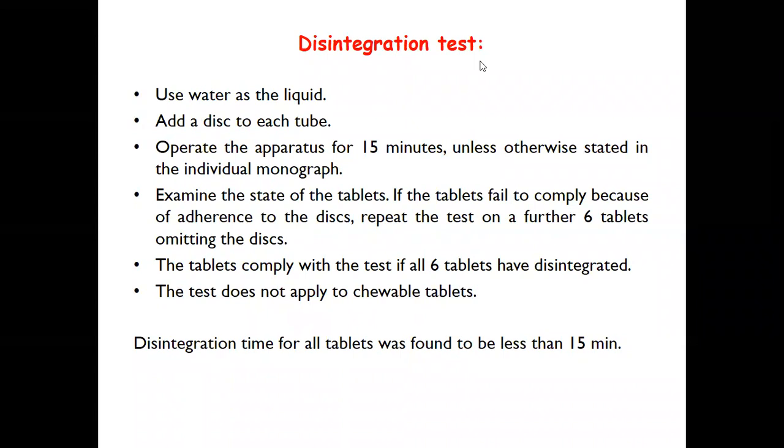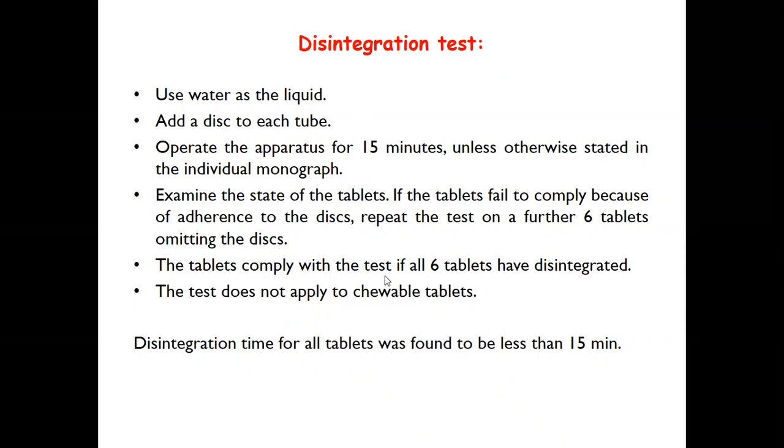Next is the disintegration test. Water is used as the disintegration test medium. A disc should be added in each tube, and the apparatus should be operated for 15 minutes unless otherwise stated in the individual monograph. The state of the tablets should be examined, and if the tablets fail to comply because of adherence to the disc, repeat the test on a further 6 tablets omitting the disc.